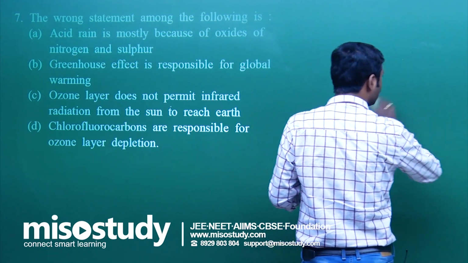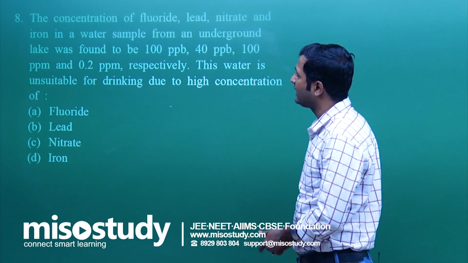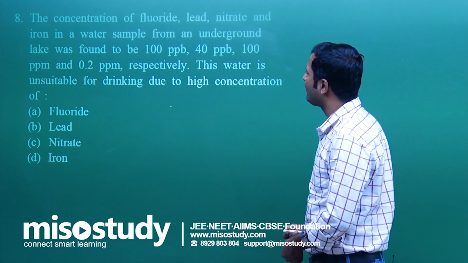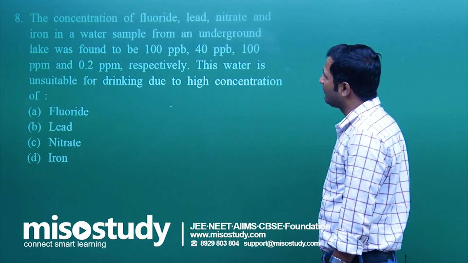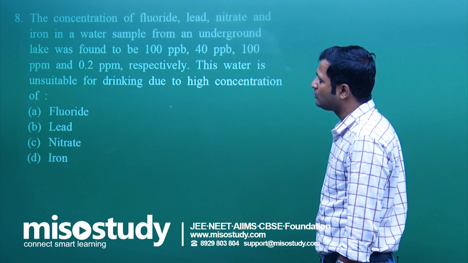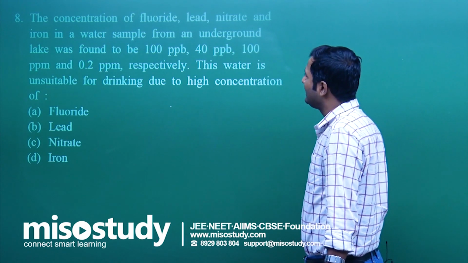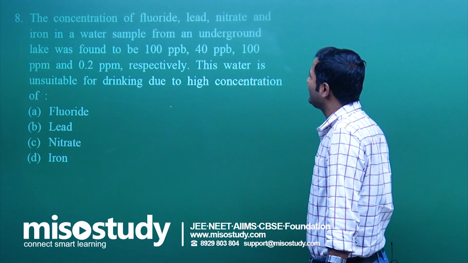Now I am going to rub this part and let's move to the next question. Question number 8. The concentration of fluoride, lead, nitrate and iron. Fluoride permissible amount is 1 to 1.5 ppm. Lead here is given 100, that is more than the permissible amount.